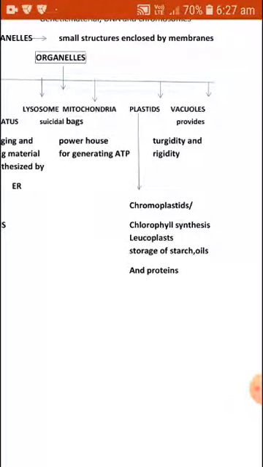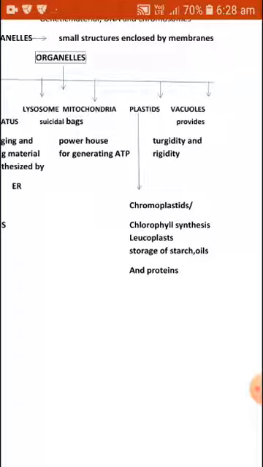The other organelle that we are going to talk about is plastids. What are plastids? Plastids are the organelles present in the cell. There are two types of plastids, chromoplasts and leucoplasts. Chromoplasts, as we discussed, are colorful, whereas leucoplasts are colorless or white in color. Now what is their significance?